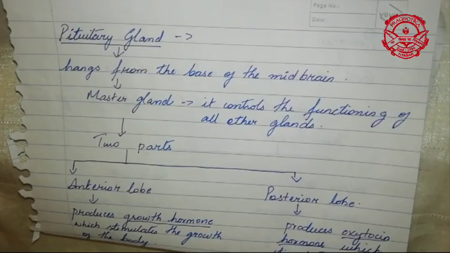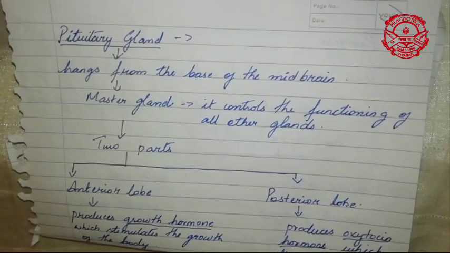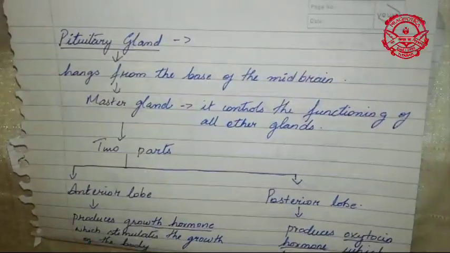Now next, let's move on to the second endocrine gland, that is your pituitary gland. I will show you the diagram later. The pituitary gland hangs from the base of your midbrain. You know that your brain consists of the cerebellum and the medulla. The pituitary gland hangs at the base of the midbrain. It is also known as your master gland. Why is it known as the master gland? Because it controls the functioning of all the other glands. That means the thyroid gland, adrenal, pancreas, all these glands are controlled by your master gland.